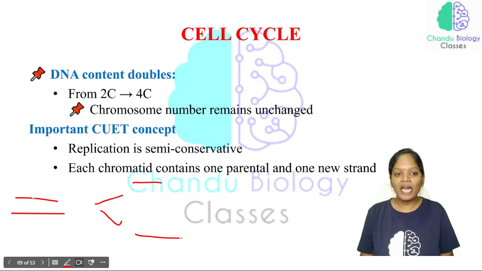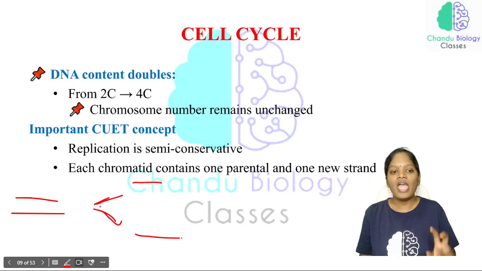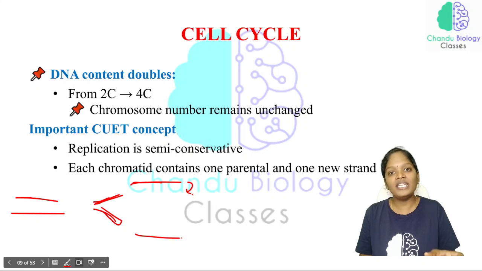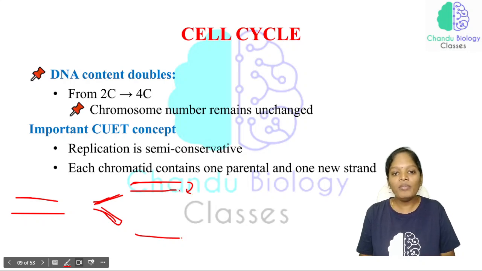This is a parent strand. DNA is originally double-stranded, and with the help of an enzyme it is divided into single-stranded DNA, and from this single strand, with the help of another important enzyme called DNA polymerase, a complementary strand is synthesized.